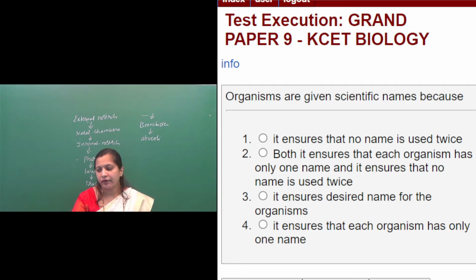Organisms are given scientific names because. The purpose of giving a scientific name to each and every organism is to avoid confusion. So in the options, it ensures that no name is used twice. That is correct only.